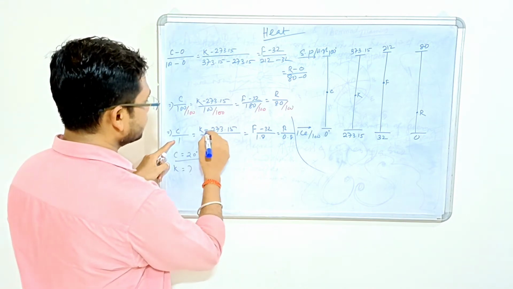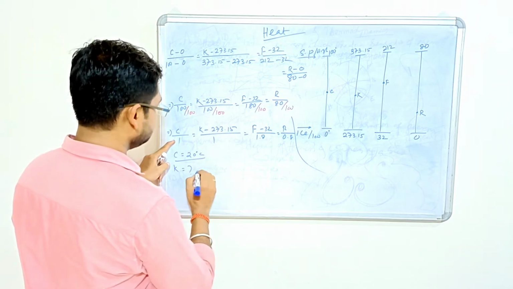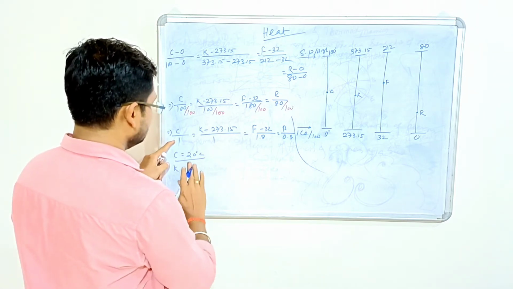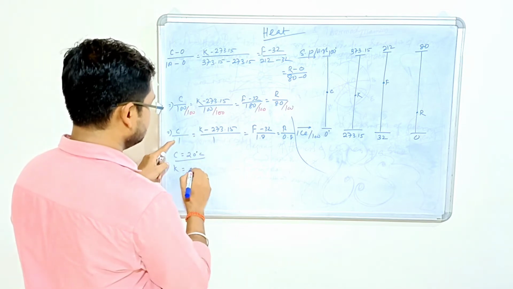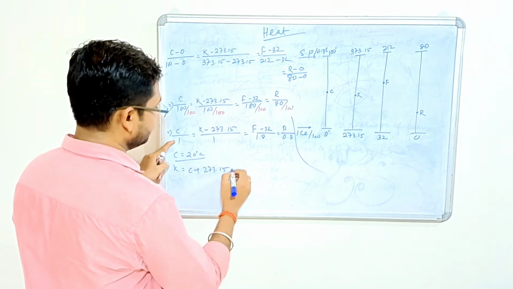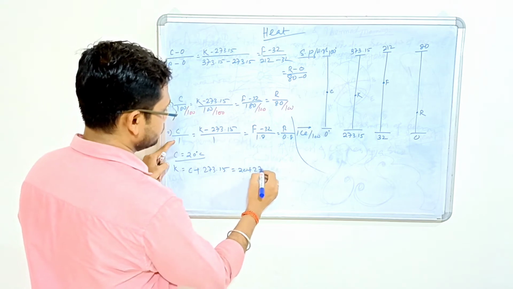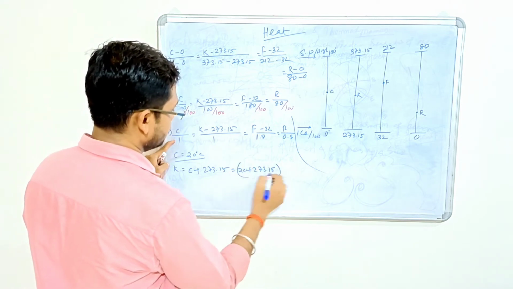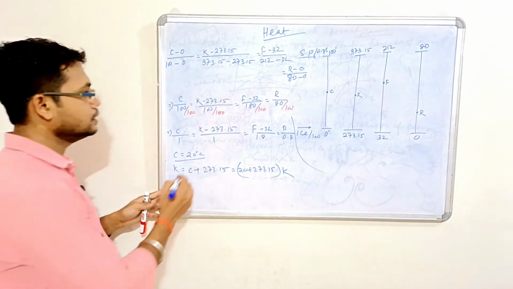C by 1 equal to K minus this one. Okay. So K equal to C plus 273.15, which is equal to how much? 20 plus 273.15 Kelvin. You add it here.